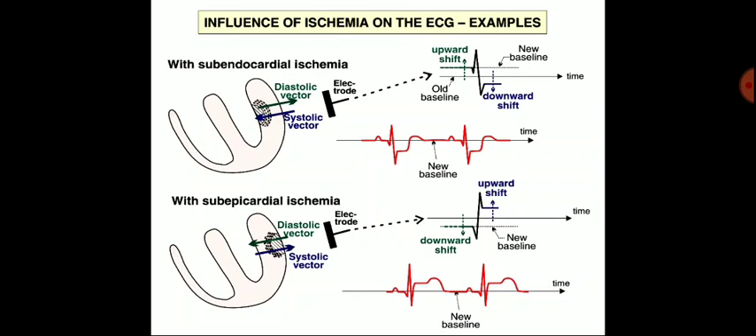So in the diagram, there is a shift in the subendocardial ischemia. There is a shift of the baseline toward the upside, so that there is a downward deflection of the T waves. And in the subepicardial ischemia, there is an upward shift of the baseline. When there is an upward shift of the baseline, the T waves are elevated.